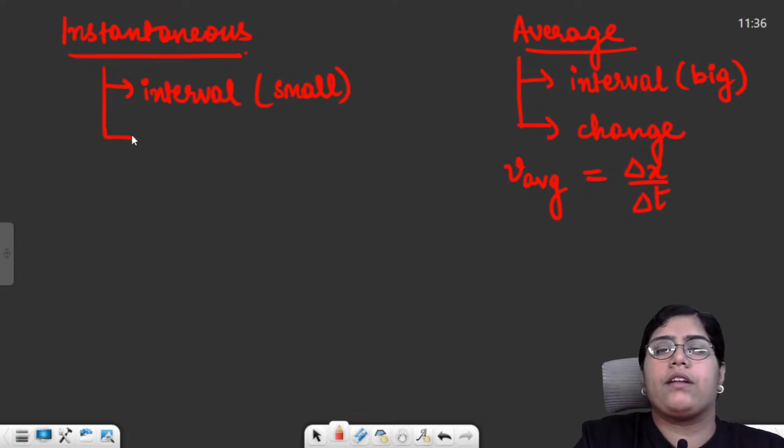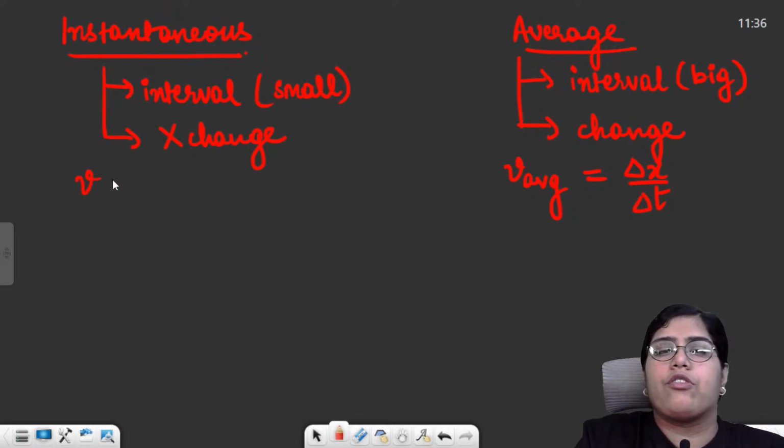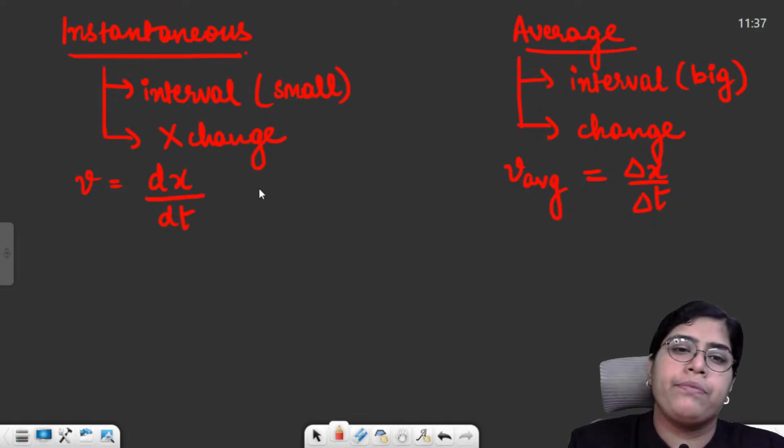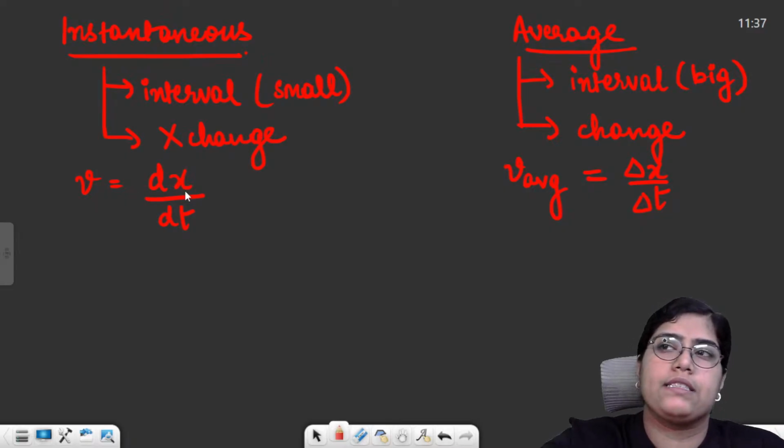Now, because the time interval is small, I cannot take the absolute change. Instead, I have to use differentiation and integration. For example, I need to calculate velocity. Velocity is differentiation of position with respect to time. That is dx by dt, right?